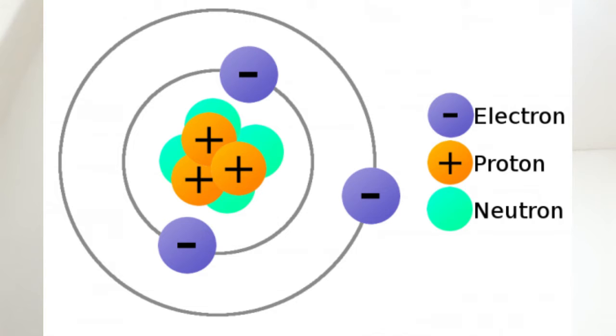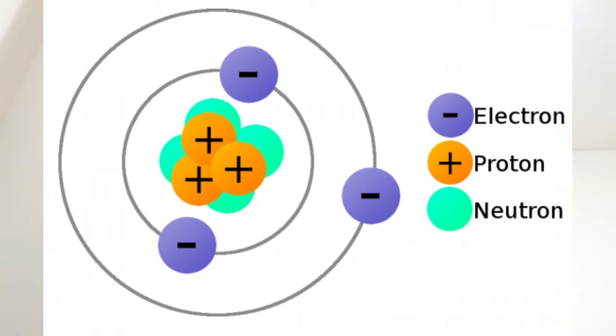Both electrons and protons carry the same amount of charge, just a different type. As you can see, we have here an example atom, the lithium atom. It has 3 protons and 3 electrons.